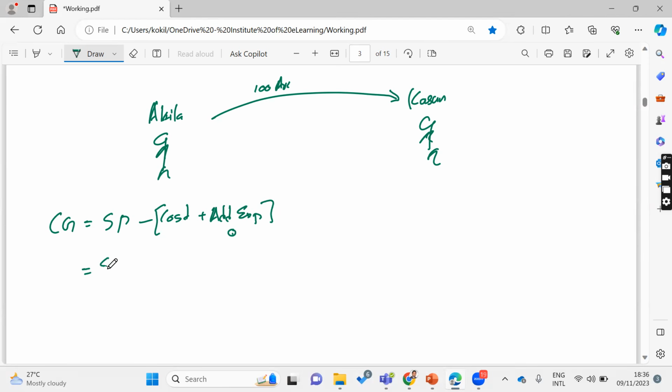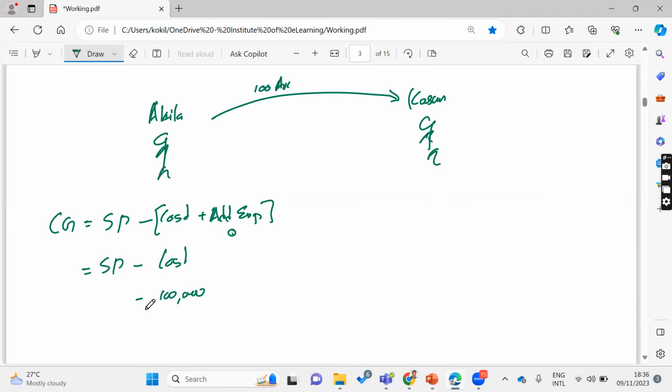Then the cost. Akila's grandparents purchased this 100-acre land at a very low price. Let's say only 100,000. 100-acre land, only for 100,000, right? Cost only, this is very old.